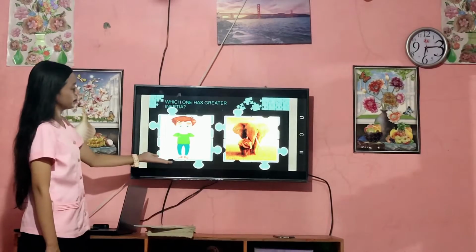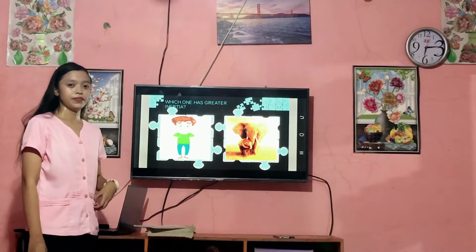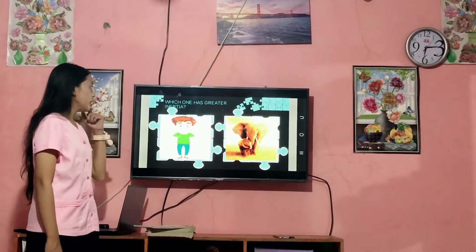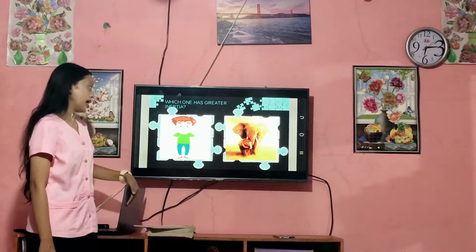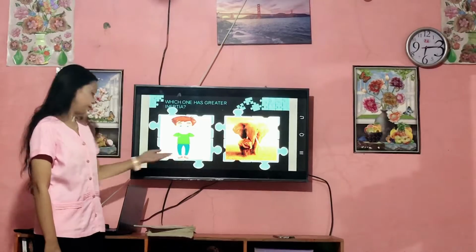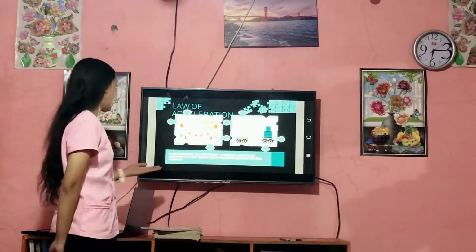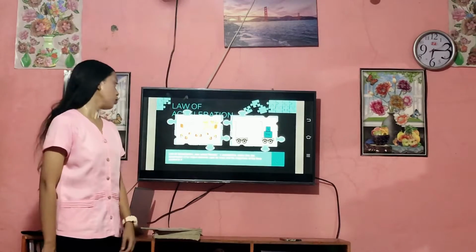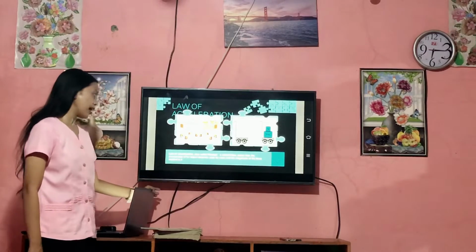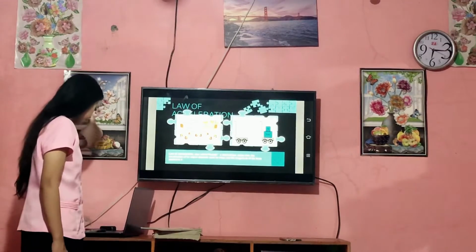Okay, so this one. Can you guess which one has greater inertia? Giselle. Correct. So, the one that has greater inertia is the elephant because it has greater mass than this boy. So, the second law of motion is the law of acceleration. The law of acceleration, also called Newton's second law, states that the acceleration of an object depends upon its mass and the magnitude of the force applied to it.